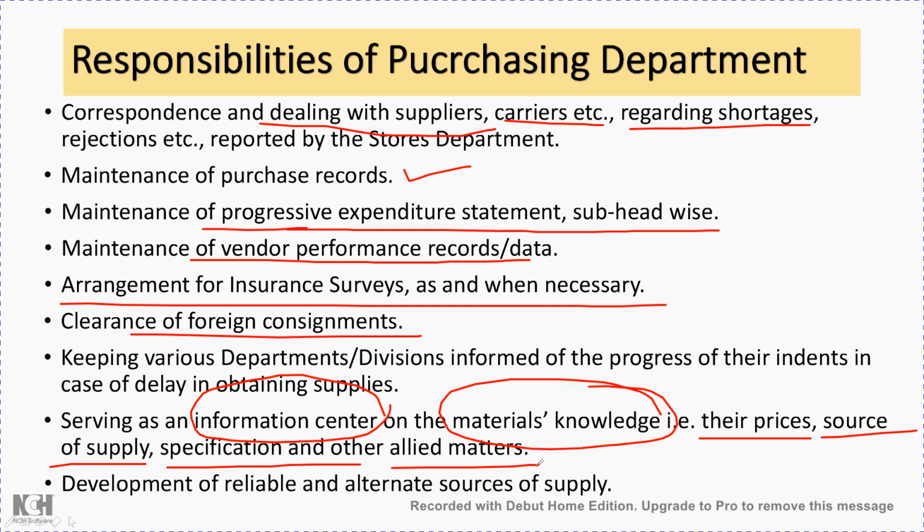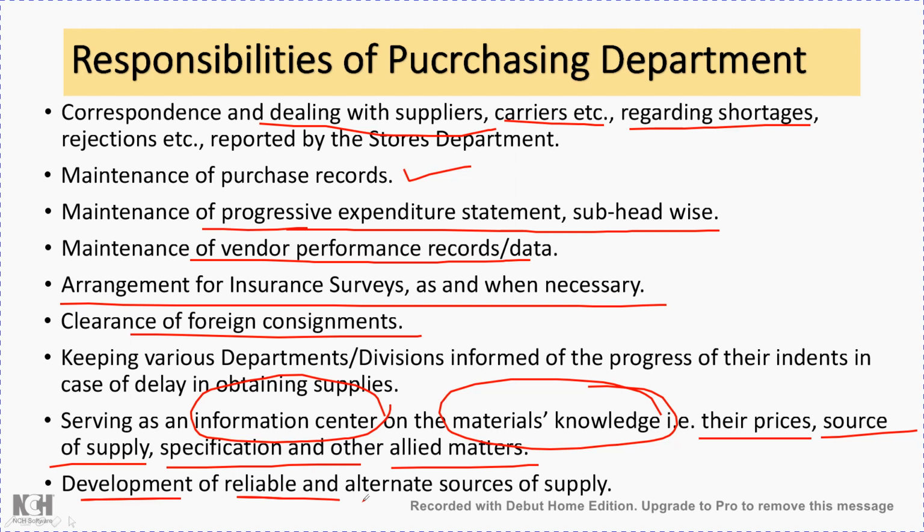Okay, then finally the development of reliable and alternate sources of supply. They have to ultimately develop reliable and alternate sources of supply for the different equipment. If some suppliers fail to supply, alternate sources should be available immediately for getting the requisition fulfilled and to get started with the project work. So it should not be halted because of a shortfall of supply or unavailability of a particular supplier to fulfill whatever we wanted to procure from him.